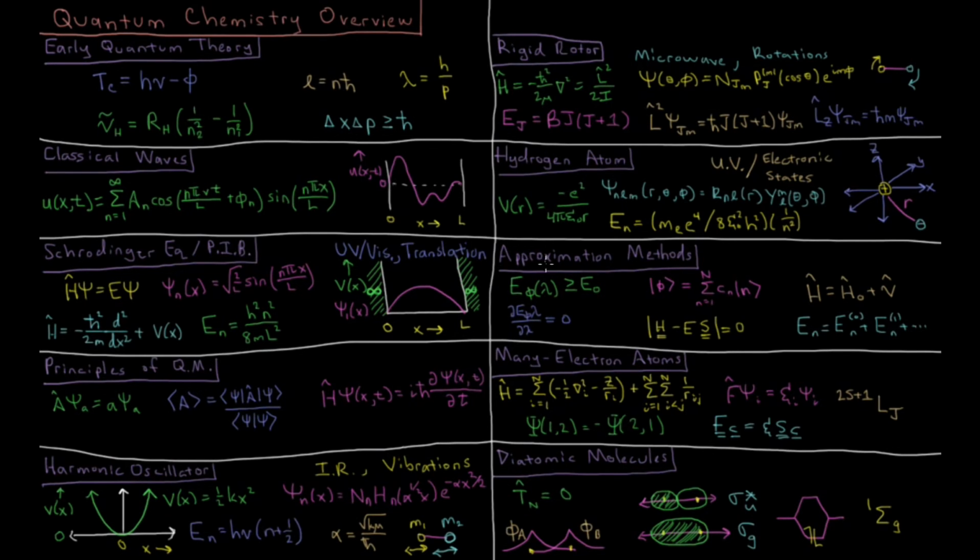The approximate methods we develop include the variational method, where we know that if we have some trial wave function, it's always going to have energy which is greater than or equal to the true ground state energy. And we can make this energy depend on some parameter, lambda, and we just differentiate our energy expression with respect to lambda, set that equal to 0, and find the best possible energy we have given this functional form of this trial wave function. So we try to do the best we can within whatever guess for our functional form we have.